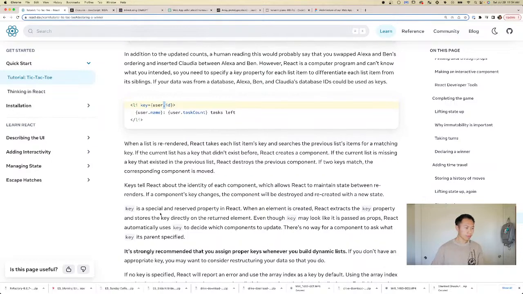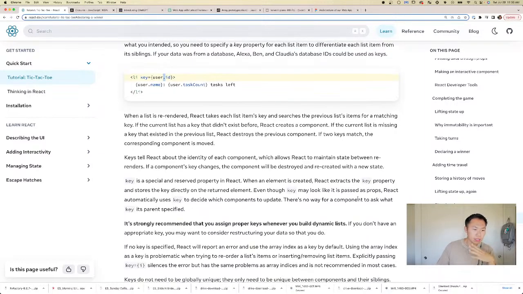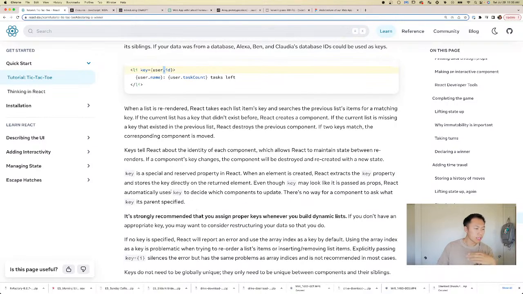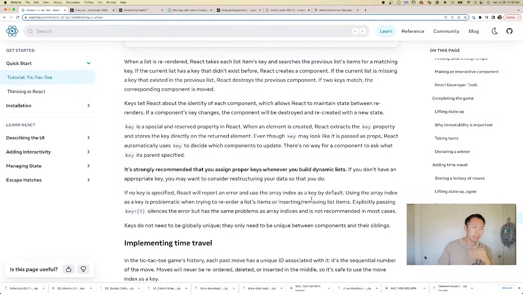All right. Key is a special and reserved property in React. When an element is created, React extracts the key property and stores the key directly on the returned element. Even though the key may look like it's passed as props, React automatically uses key to decide which components to update. There's no way for a component to ask what key its parent specified. Okay, so key is not a prop, it's something that React uses to keep track of list components.